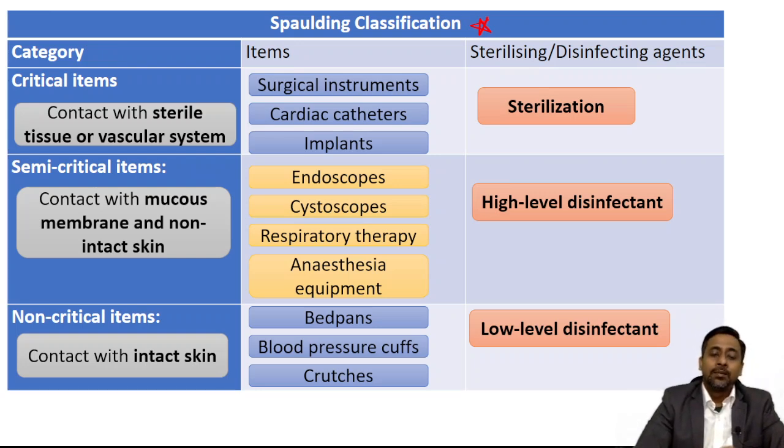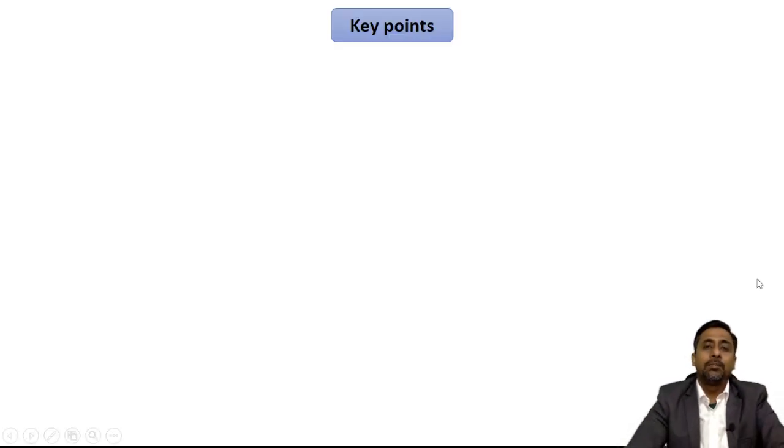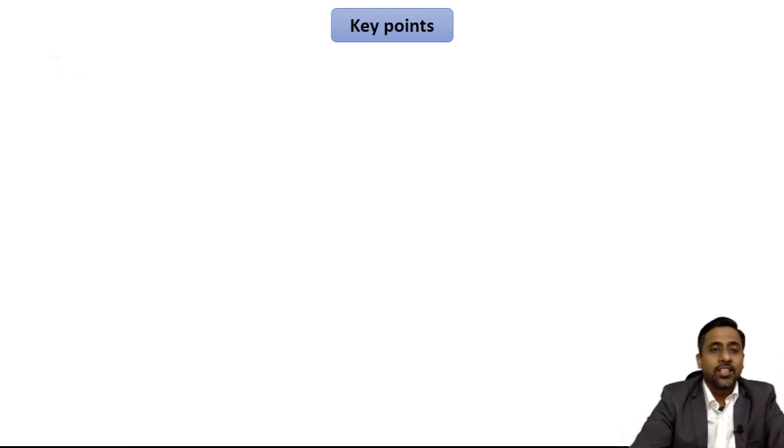Remember, for non-critical items we may use intermediate level disinfectant, but commonly we use low level disinfectant. Okay. Remember this. Now we will see certain key points which may be important to answer questions which may be asked from this topic. So the first is inspection.